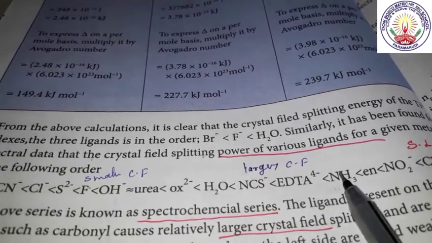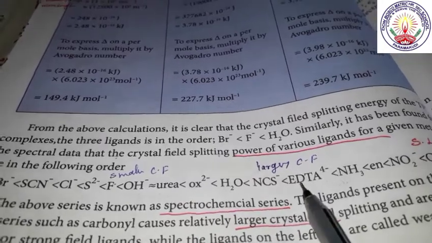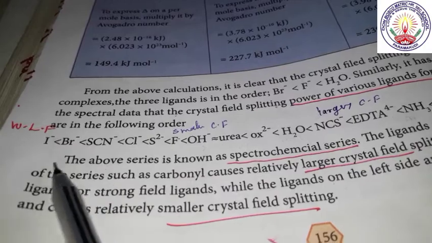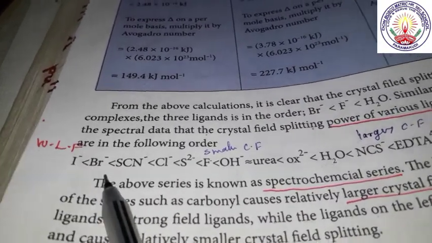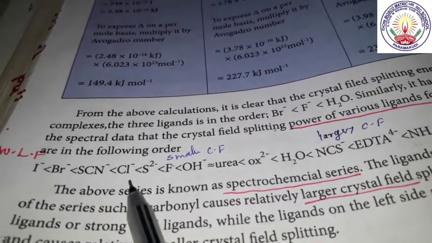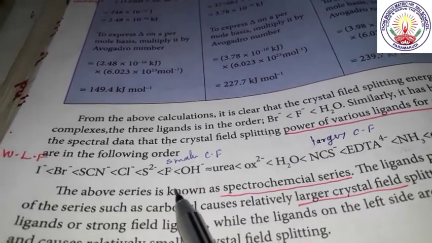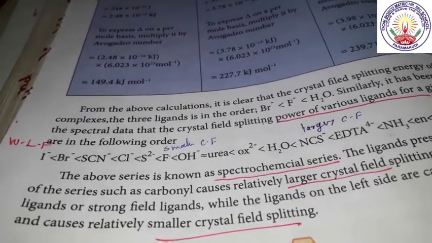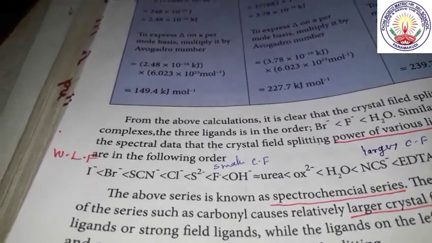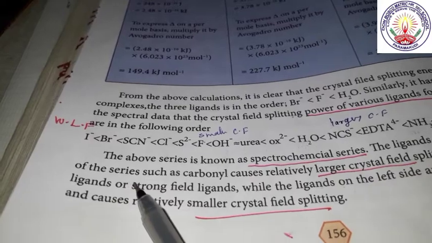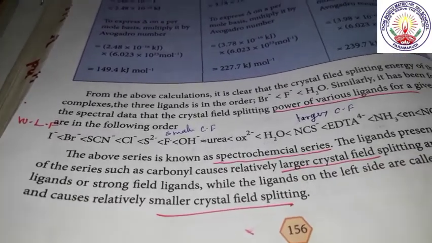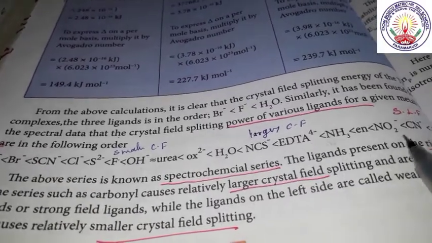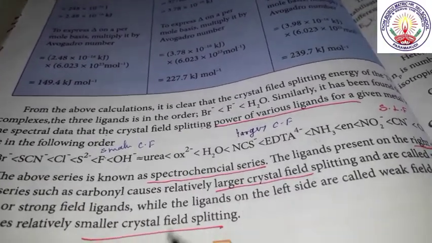This will have the larger crystal field splitting, and which is given towards your left side, that is iodine, bromine, chlorine, fluorine, this OH minus, these all have a smaller crystal field, that is weaker ligand field. These are weaker ligand field, therefore this will have a smaller crystal field splitting. And you see these series are called spectrochemical series.